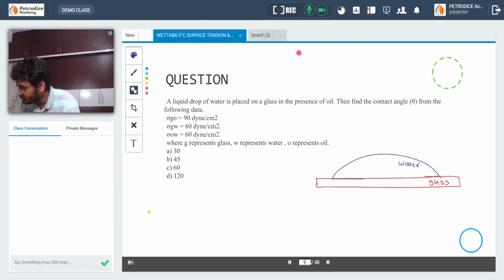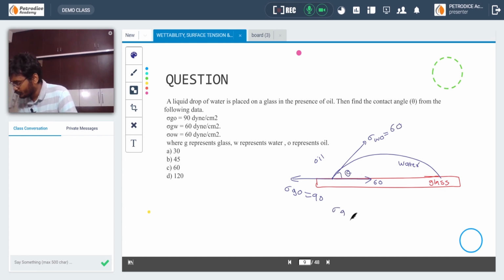So given sigma, you don't have to remember the Young's equation, you can solve it like this. Given the interfacial tension between glass and water is 60, the interfacial tension between glass and oil is 90, and the interfacial tension between water and oil is 60. It has contact angle theta.